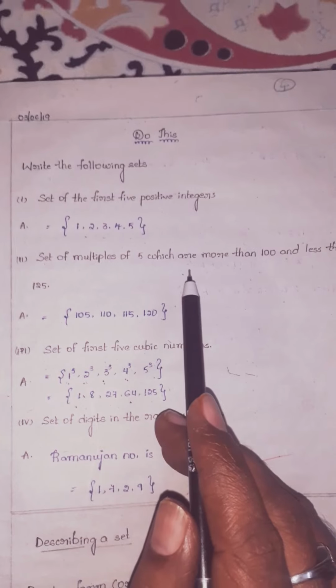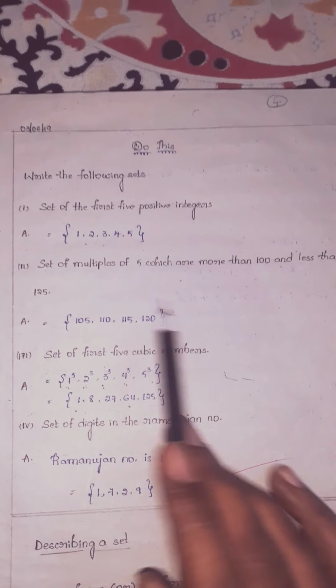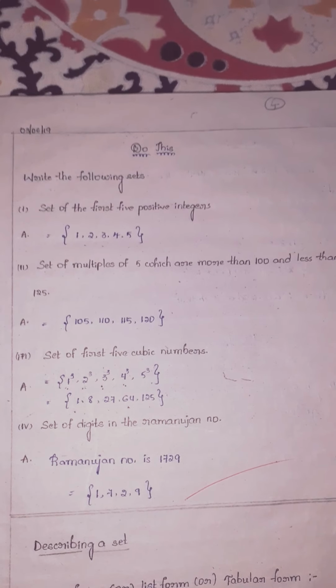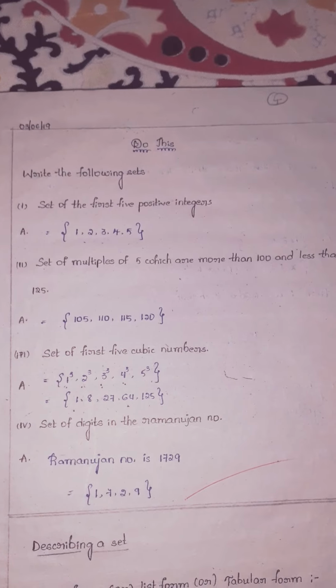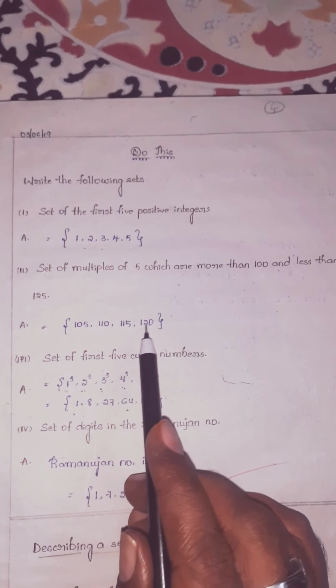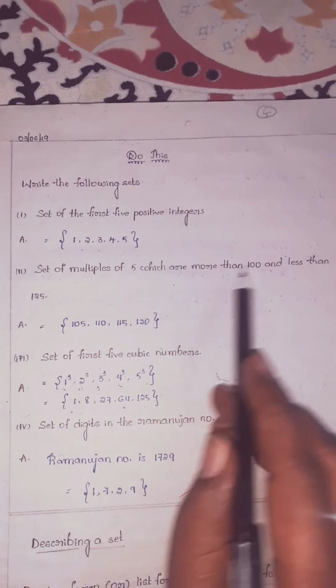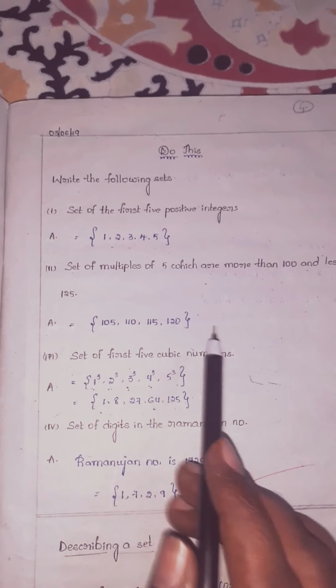Next, a set of multiples of 5 which are more than 100 and less than 125. More than 100, the multiples of 5 start at 105. Next 110, next 115, next 120. Why? Because it is asking for more than 100 and less than 125, so these are the 4 numbers that will come, children.